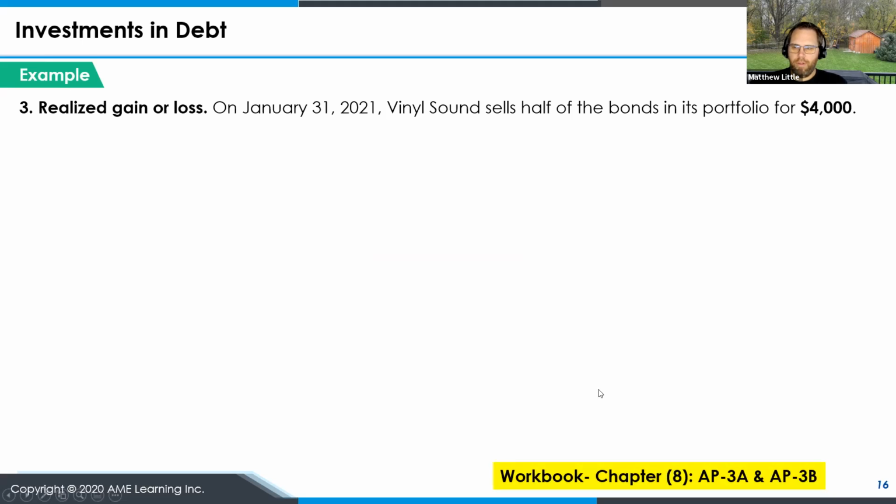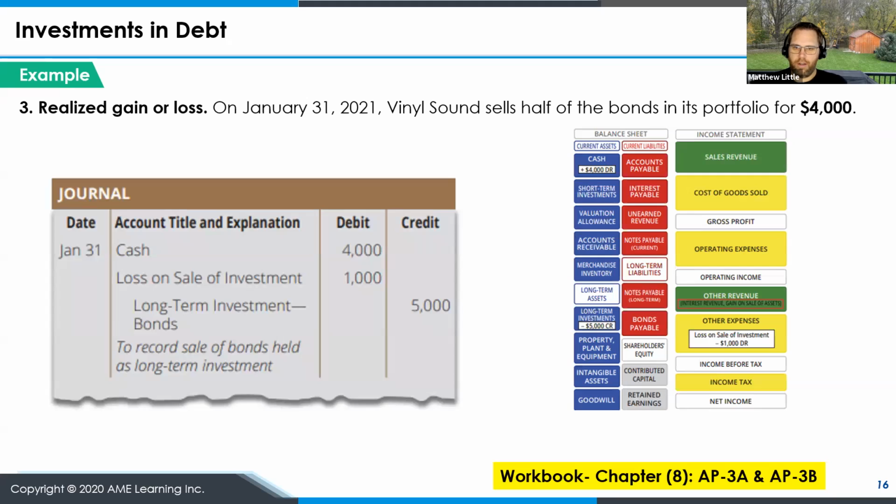So then let's look at the last part where we have realized gains or losses. On January 31st, we sell half the bonds in our portfolio for $4,000. And our long-term investment in bonds, half of the original $10,000 investment, would be $5,000. So we credit our long-term investment for $5,000. We debit our cash for the $4,000 received.